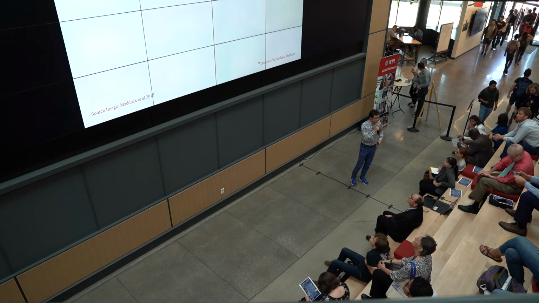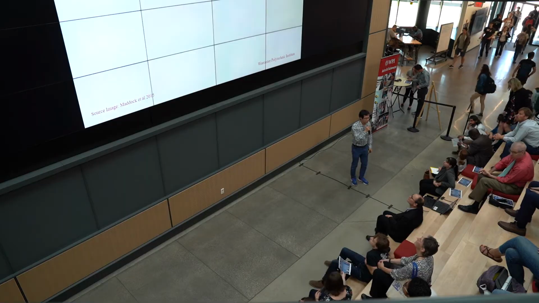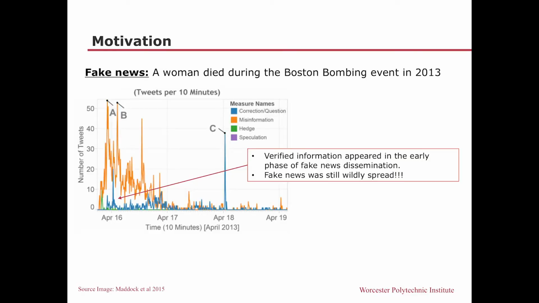So a motivating example would be fake news: a woman died during the Boston bombing event. When we look at the online social media stream, the x-axis is time and the y-axis is the volume of messages that people posted. The yellow line indicates misinformation or fake news, and the blue line indicates correction or correct information.